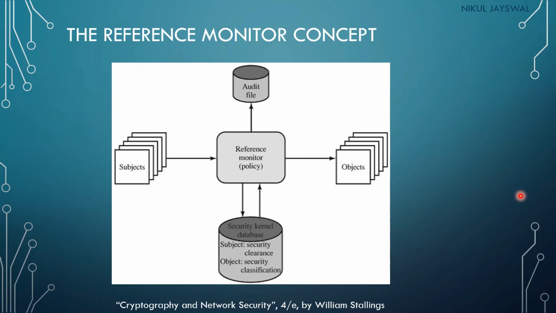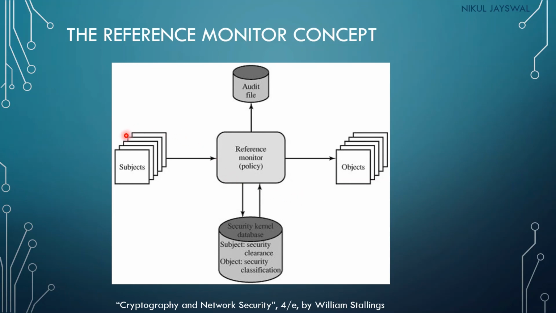So this is the block diagram of the reference monitor concept. In this concept, the reference monitor has access to a file called the security kernel database, and that database holds the subject security clearance and object security classification. So that information will be used to give access to the particular object.